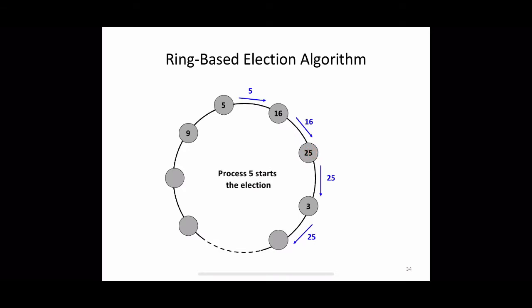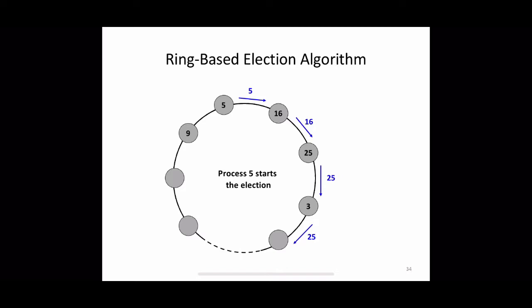If we analyze the performance of this algorithm using two measures, bandwidth utilization and turnaround time: bandwidth utilization is the total number of messages transmitted for this algorithm. In the best case, in a ring-based algorithm, the process with the largest identifier is the one which invokes the algorithm. In that case, first n messages will be required to announce the election. Then another n messages, the elected messages, will be required to announce the corresponding coordinator. So totally 2n messages will be required, where n is the number of processes.